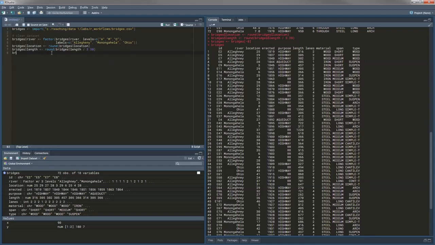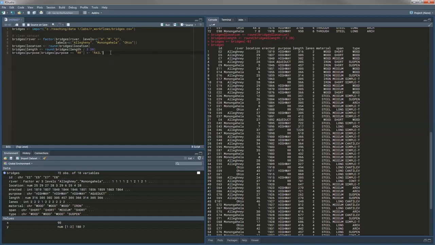What we're going to do is say bridges of purpose, where the purpose equals RR, we're going to set that to rail. So what we're doing here is saying, hey, this column for these specific rows, those in which the purpose equals RR, so specifically here and here and here, etc. Let's set the value to rail.